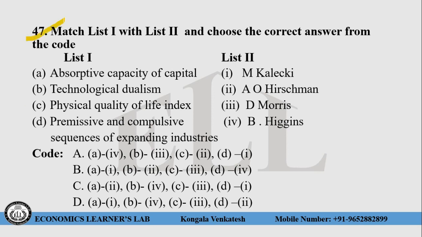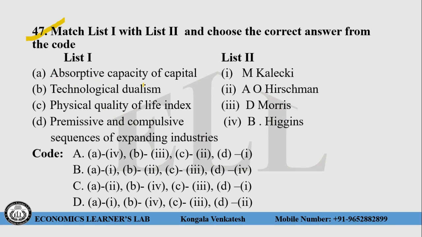Question number 47. Match List 1 with List 2 and choose the correct answer from the code. List 1: A, absorptive capacity of capital. B, technological dualism. C, physical quality of life index. D, permissive and compulsive sequences of expanding industries. List 2: Roman number 1, M. Kelkar. Roman number 2, A.O. Hirschman. Roman number 3, D. Morris. Roman number 4, B. Higgins. So let us see the right answer for this question.